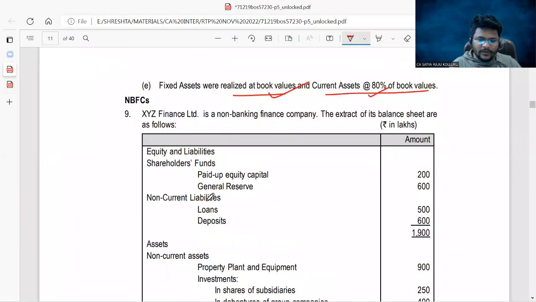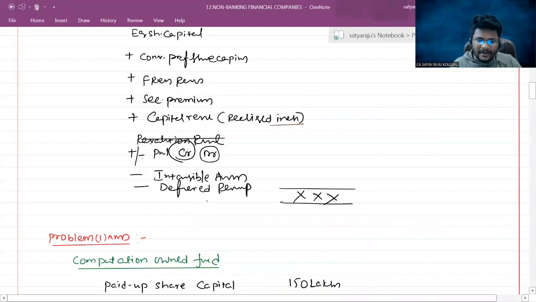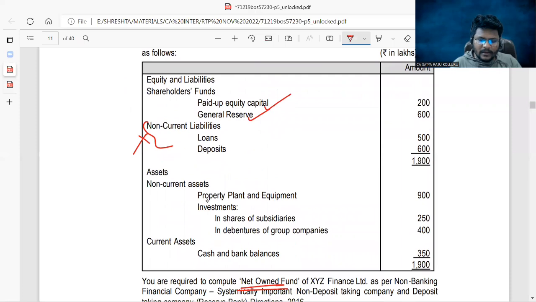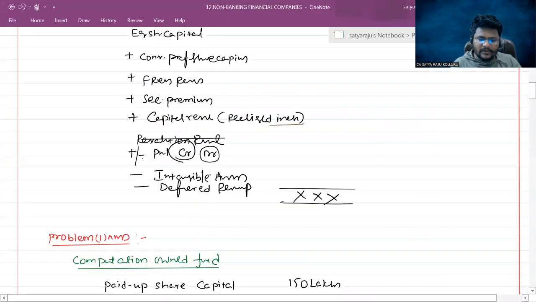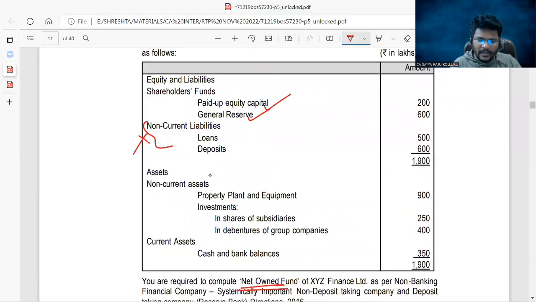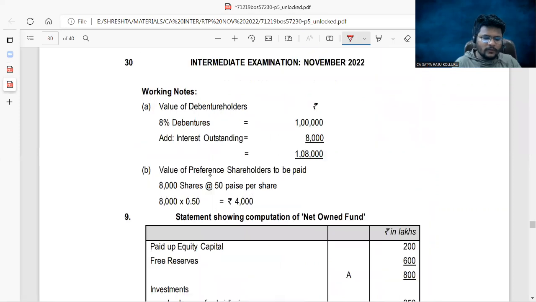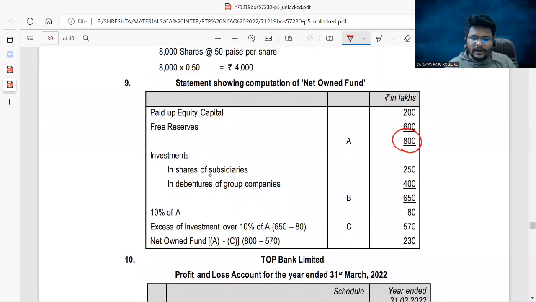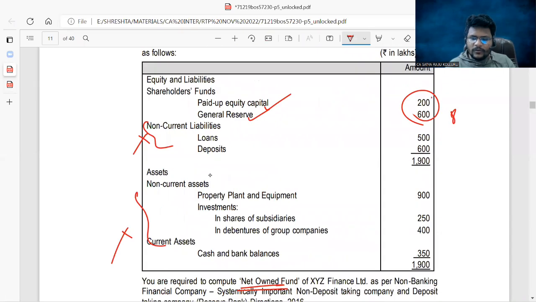From the given information, shareholders' funds, paid up capital you should consider. General ledger you should consider. Am I right, guys? There are no other liabilities. You should not consider any other liability. Assets: if any intangible asset is there, you need to reduce it. There is no intangible asset; investment, cash and bank, no need to consider. So these two are the only ones. I'm only talking about owned fund right now. So that's why owned fund is 800. That's it.